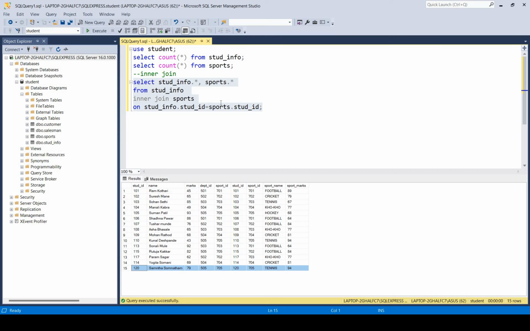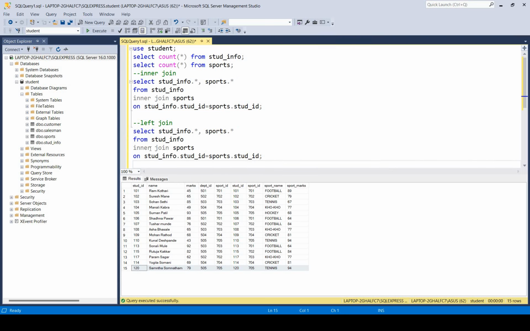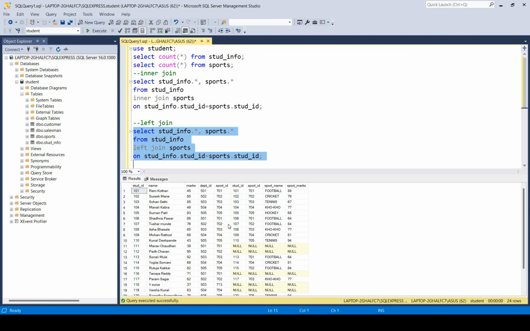Okay, next is what? Left join. I just copy this query, and instead of inner join, what do I have to write here? Left. So guys, when you execute this query, you can understand what I'm saying, that all records from the left table. So this is my left table and this is my right table.